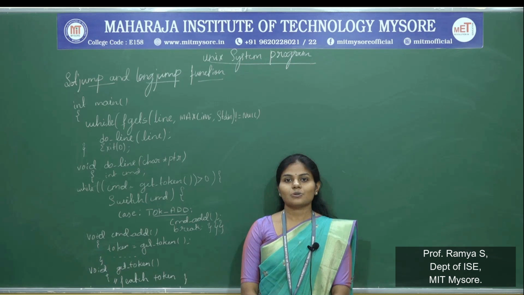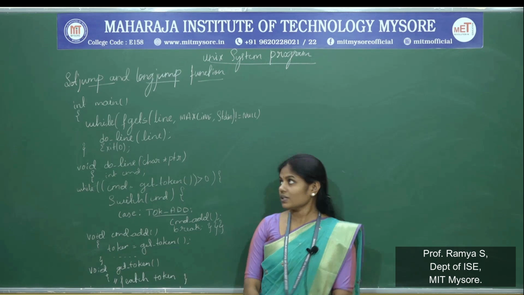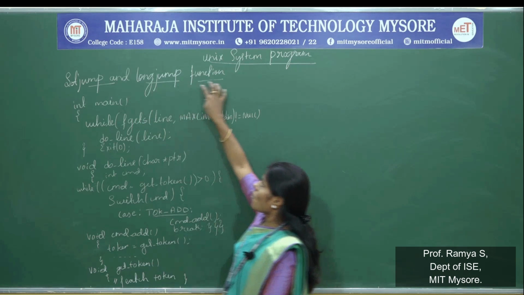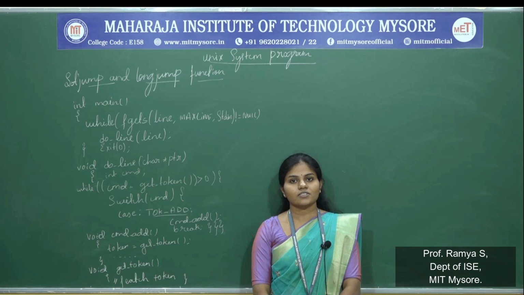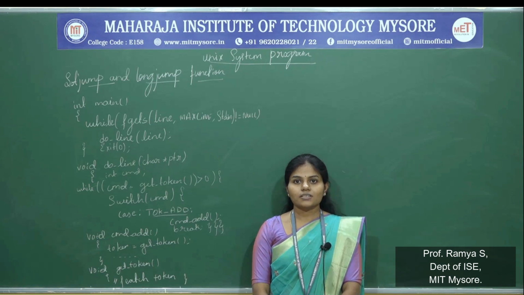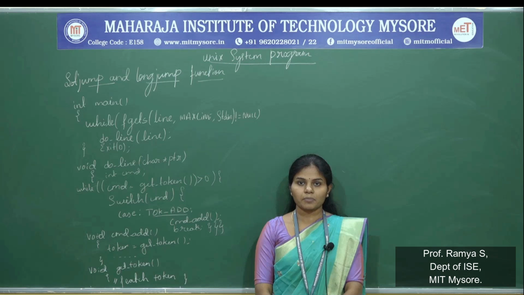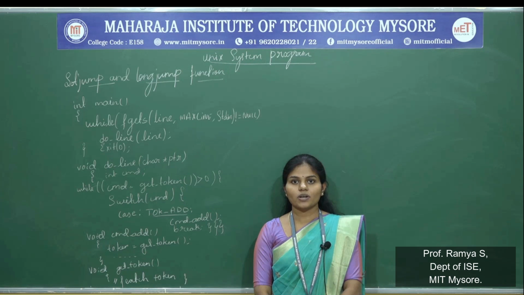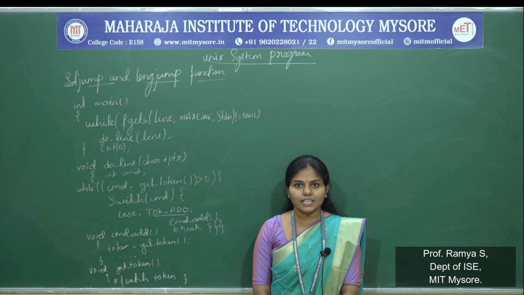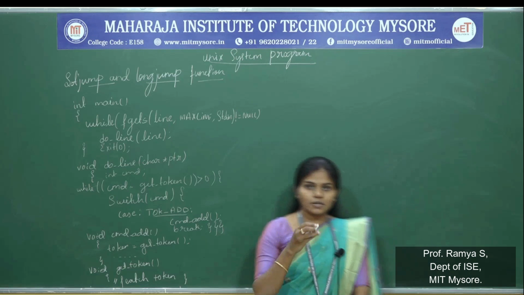Hello everyone. So let us study the next topic, that is the setjmp and longjmp functions in the Unix operating system. These longjmp and setjmp functions are used just like a goto label in the C program. So let us see how the goto label is going to work in the C program. Let us see with a simple program.